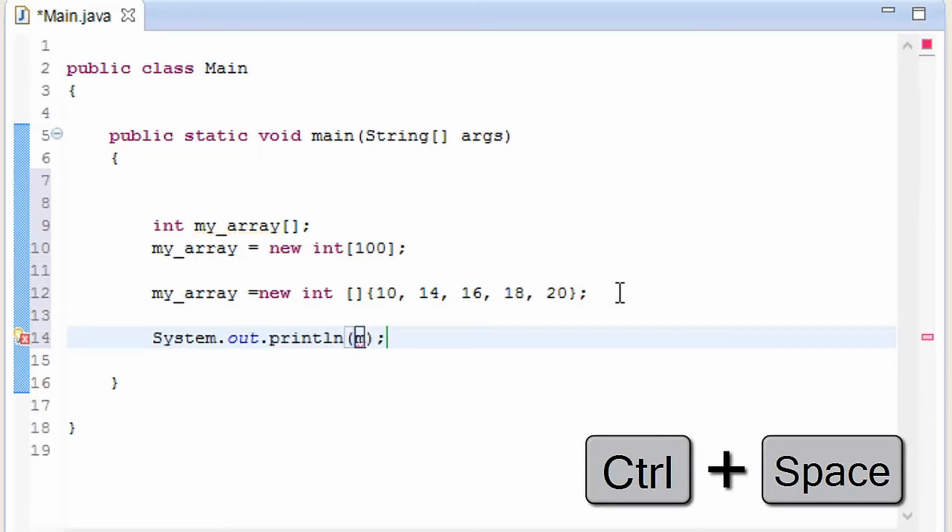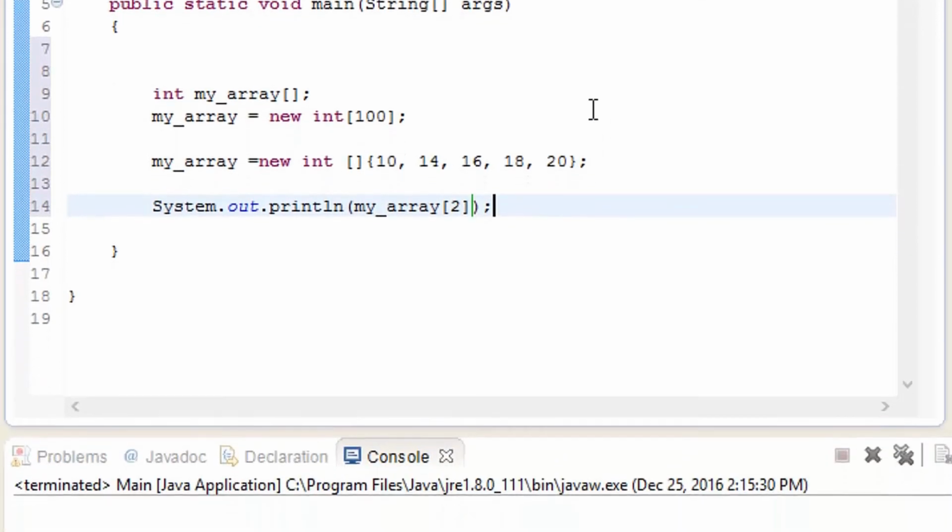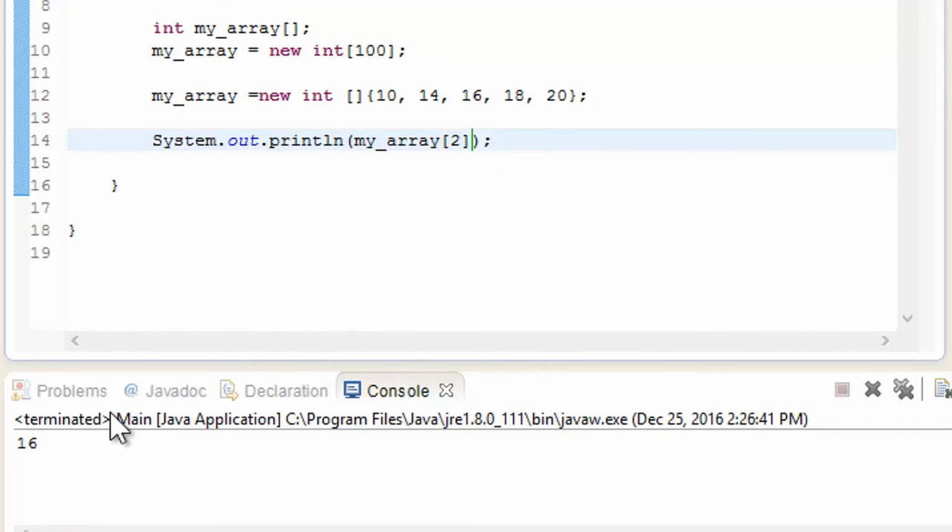So now add SYSO, Ctrl+Space. Here I'm going to give it my array, and inside the square brackets we'll check the value of 2. So now what I have to understand is the int numbers and then the values. This is going to be number 1, number 2, number 3, number 18 and number 20, and play it. Maybe it is going to give the value of 14. Let's go ahead and check that out. Wait, what? As you can see, it is showing 16. I'm not confident that it would be 14, because I added the word maybe. Let me explain how this happened.